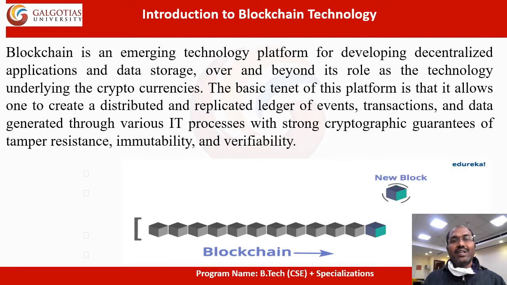So, introduction to blockchain technology. Blockchain is an emerging technology platform for developing decentralized applications and data storage. It has a role in cryptocurrency. We designed blockchain technology for high security. The basic application of blockchain technology is to make permanent transactions. It is a cryptographic guarantee and tamper resistant, which means it is a permanent transaction. That is why we use the word immutability. Immutability means permanent transactions.